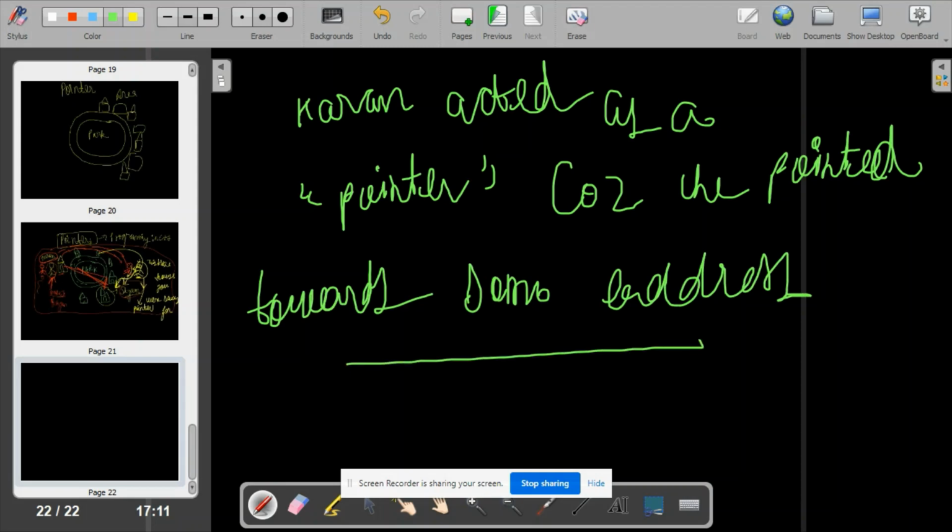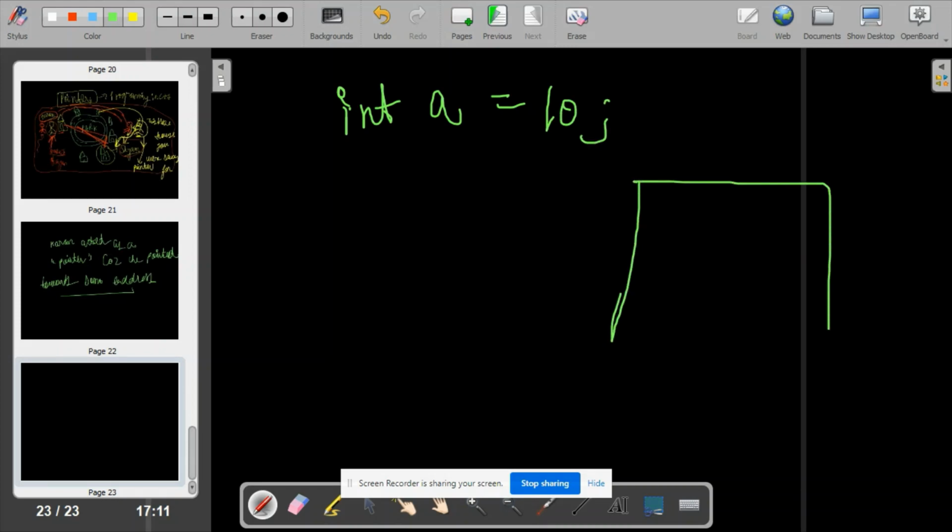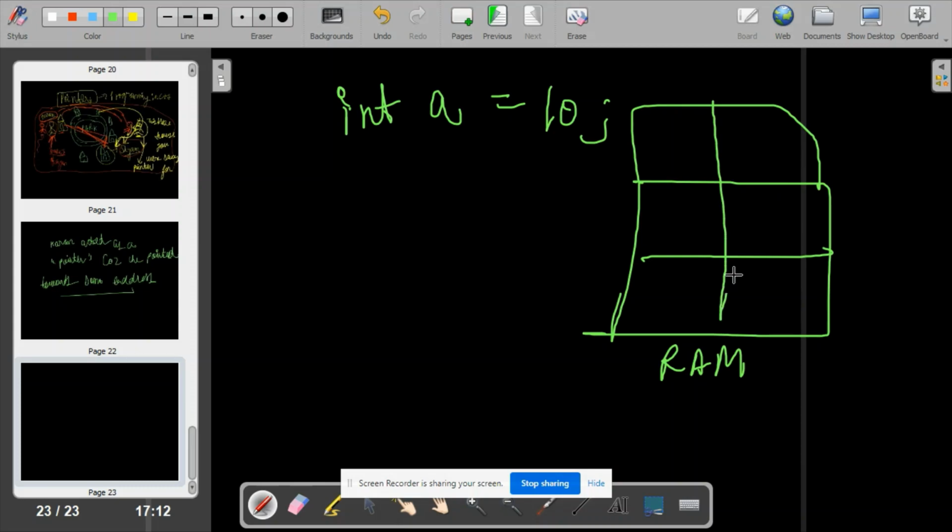Okay. So in the world of programming, before moving to pointers in programming, let me show you something. When you're writing a is equal to 10, you know how it is getting stored in memory. This is your RAM, random access memory, with so many blocks, let's say, right?